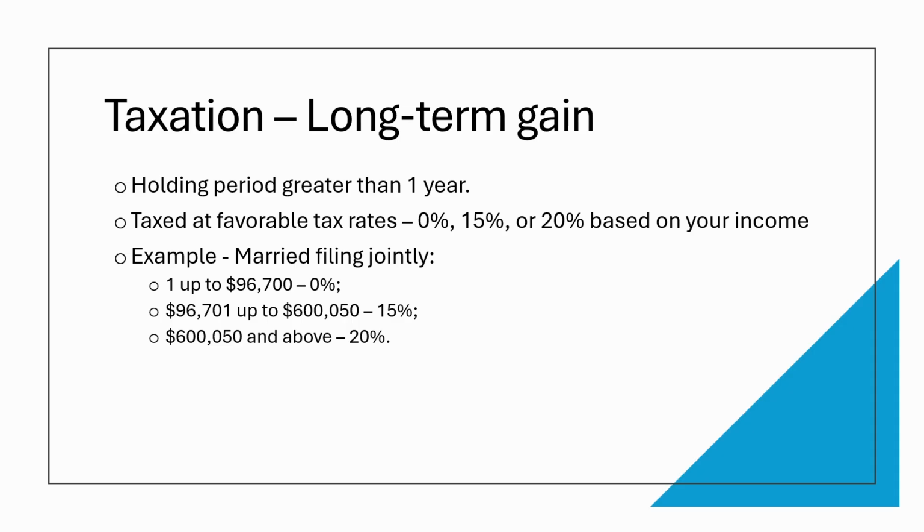$96,700. You pay 15% taxes if your taxable income is more than $96,700 and up to $600,050. You pay 20% taxes if your taxable income is more than $600,050.